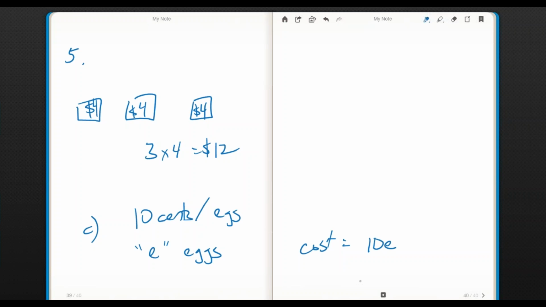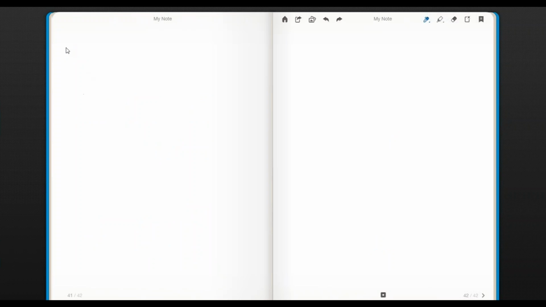Then the total cost of the basket is, the cost is 10 times E. If each egg is 5 cents, it's 10 times 5, or 50. If each egg is 1 cent, it's 10 times 1, or 10 cents. Right? It makes sense. We understand it when we have a number there. Sometimes a variable makes a head spin a little bit. Make it as concrete as I need to help them understand that I'm going to take the number of eggs and multiply it by the cost of each egg, and that'll tell me the cost of all of them.